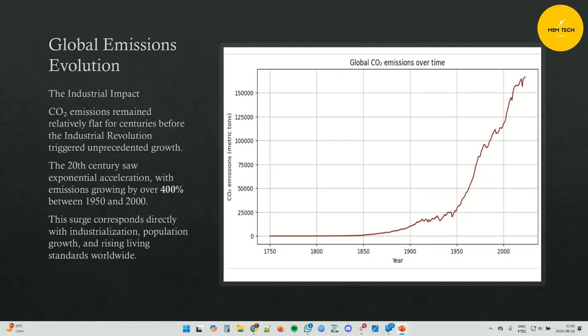When we look at the history, CO2 emissions stayed fairly stable for centuries. Then came the Industrial Revolution, and with it, a massive spike in emissions. Between 1950 and 2000 alone, global emissions grew more than 400%. This growth reflects industrialization, population growth, and higher living standards.